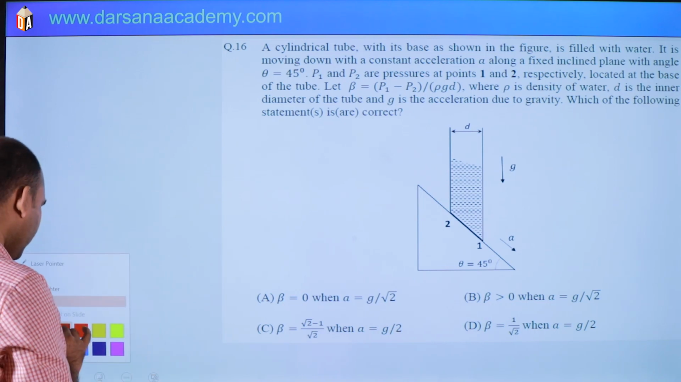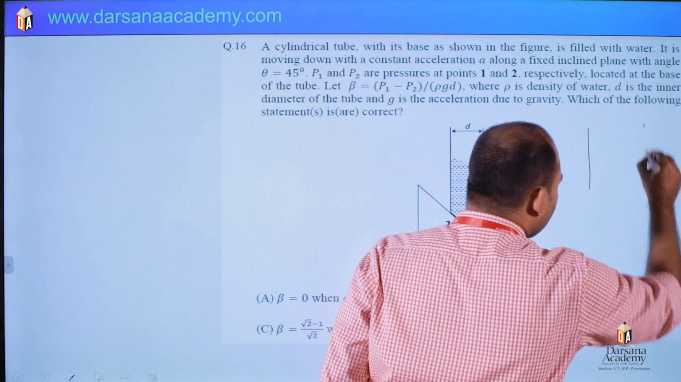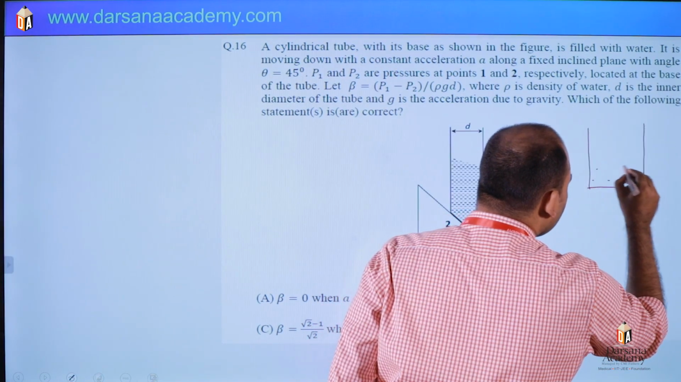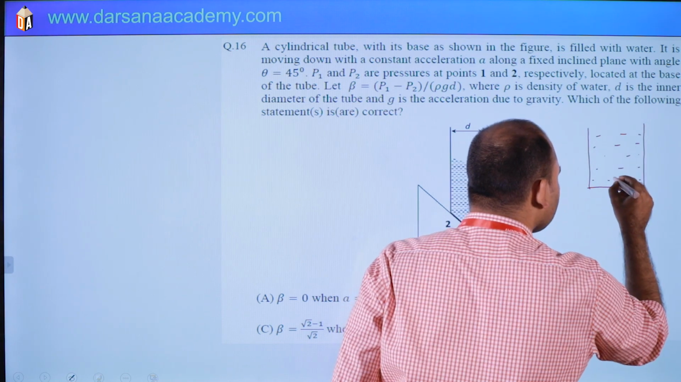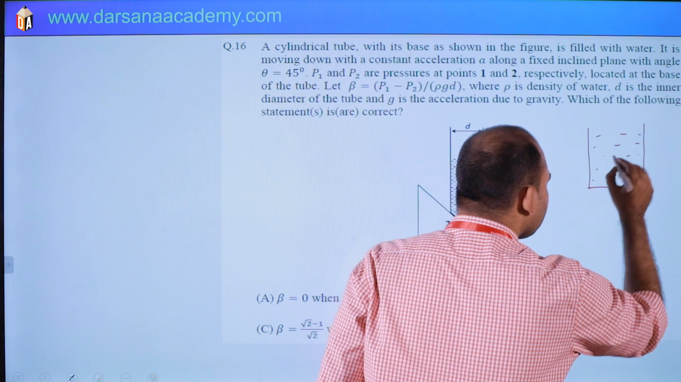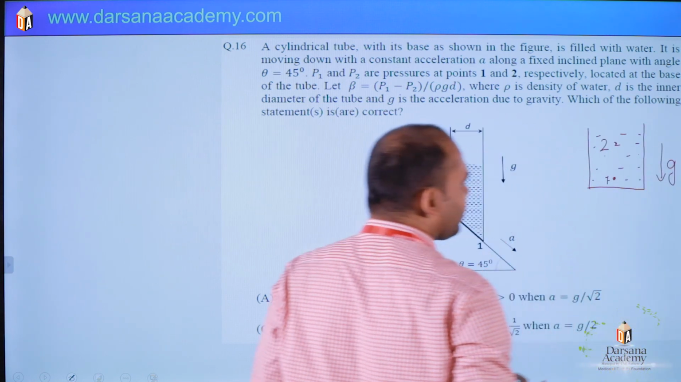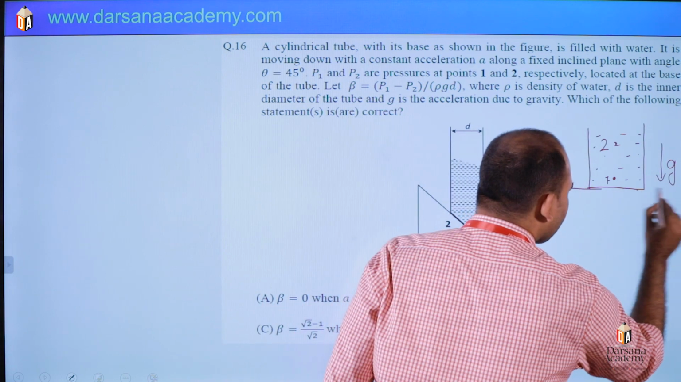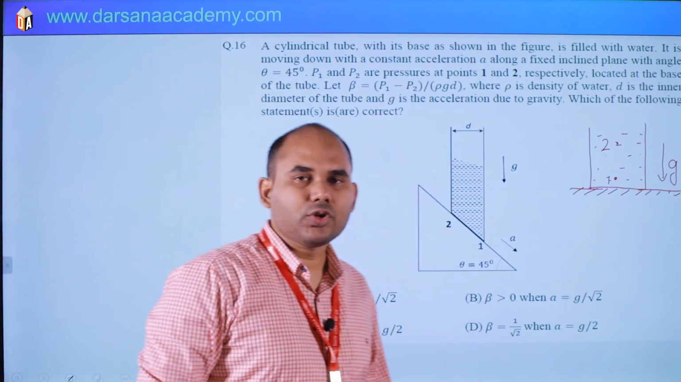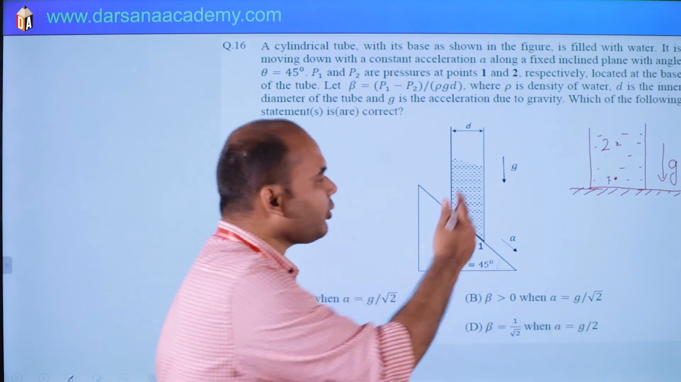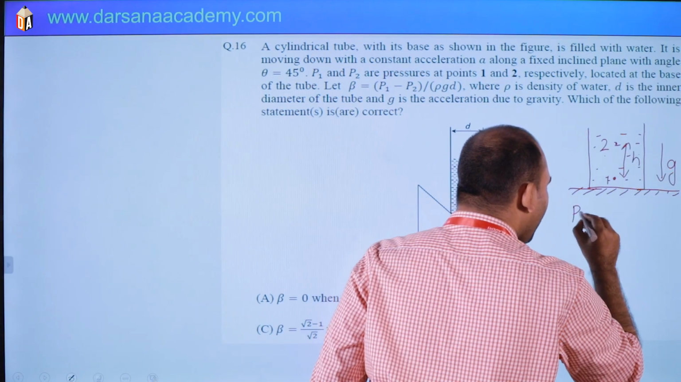First of all, I will tell you, you should apply a little logic. You know that if this is a container and water or any liquid is inside, for simplicity let us suppose water here. This is point 1, this is point 2, and you know that gravity is downward. So P1 is greater than P2. In the direction of g, pressure is increasing. Means if their separation is H, then P1 minus P2 is rho g H.